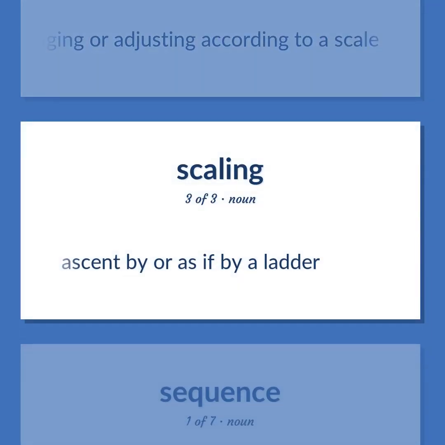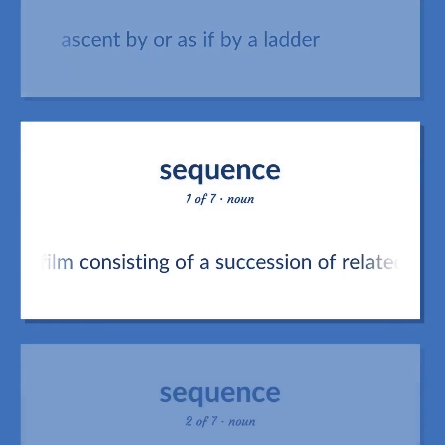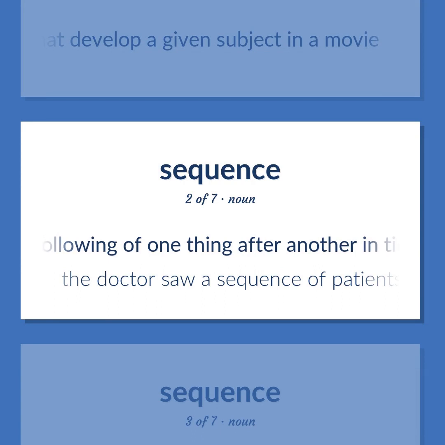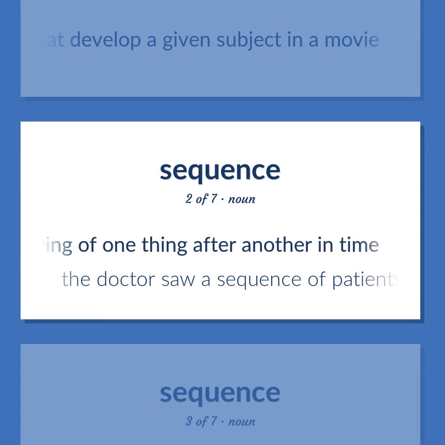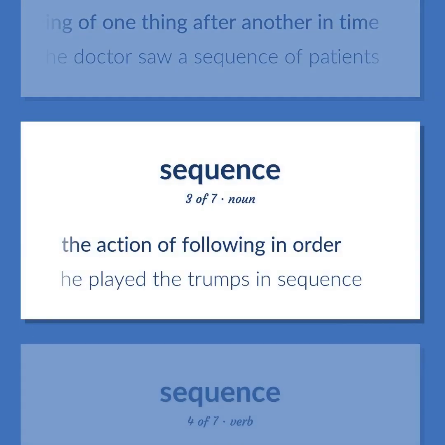Ascent by or as if by a ladder. Film consisting of a succession of related shots that develop a given subject in a movie. A following of one thing after another in time. The doctor saw a sequence of patients. The action of following in order. He played the trumps in sequence.